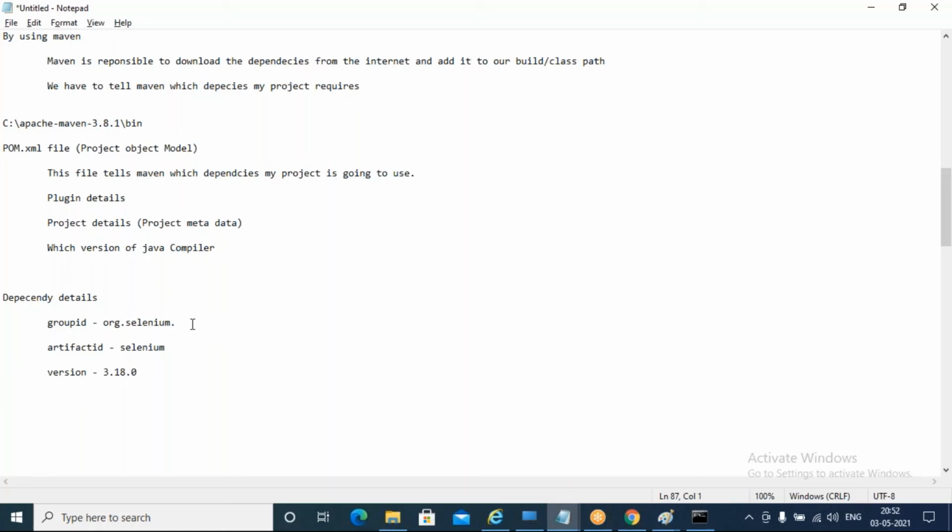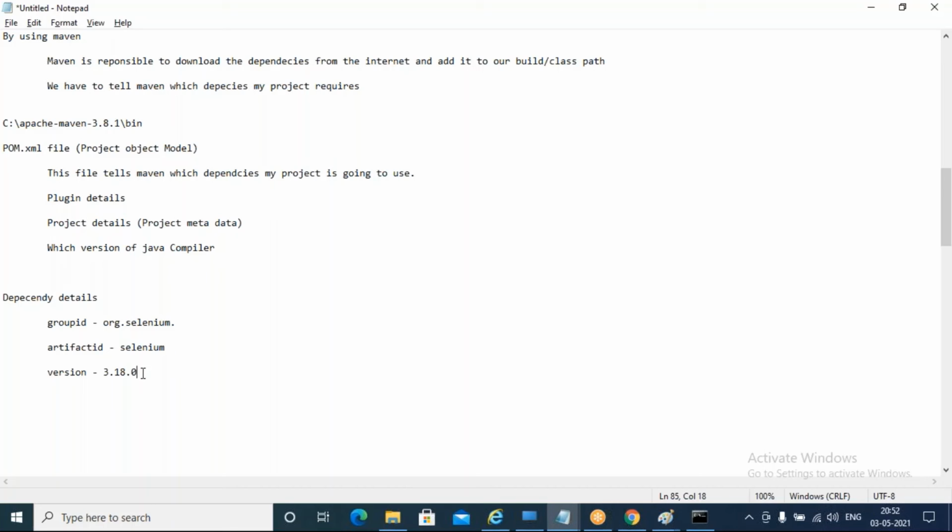Think of group ID as your street, artifact ID as your house name, and version as your door number. In a simple way. These details we provide to Maven, which is responsible to download this and add it, right?